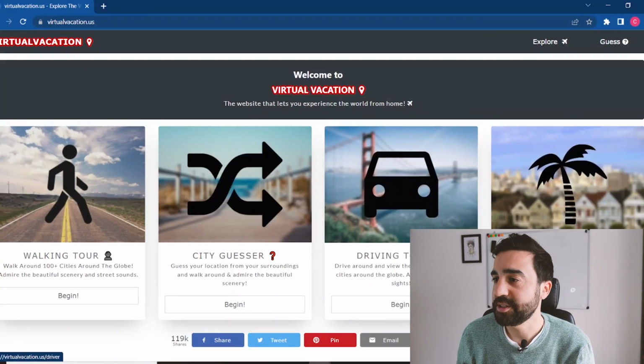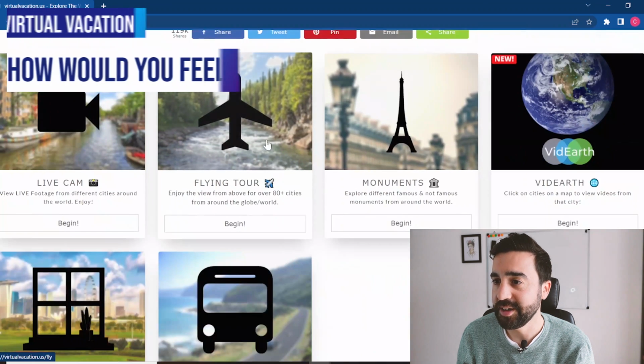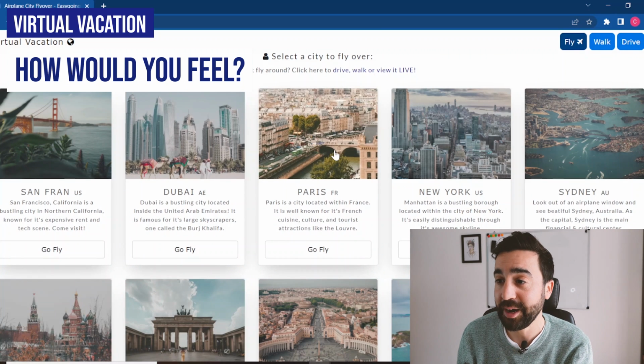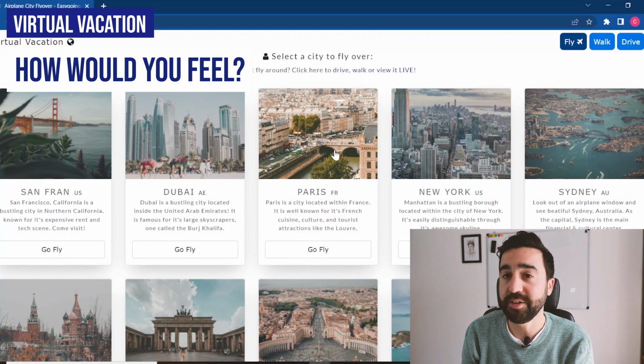The next activity is a speaking task that I use with my students when we wanted to practice adjectives to describe how they're feeling. How I used it on this website was I made the most of flying, driving and walking to replicate how a whole journey might feel, right from when you leave your house to take the plane, to get the taxi from the airport to the hotel, and then the walking from the hotel around the city. So the way this works is that let's start with a flying tour, and we're always going to choose the same destination. So for example, I'm going to choose Paris for flying, driving and walking.